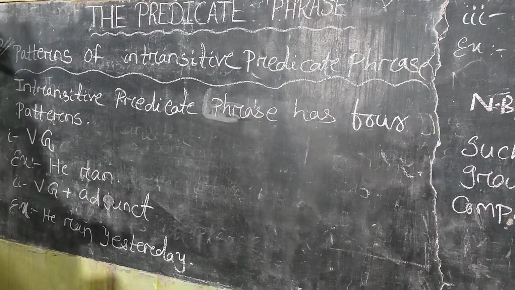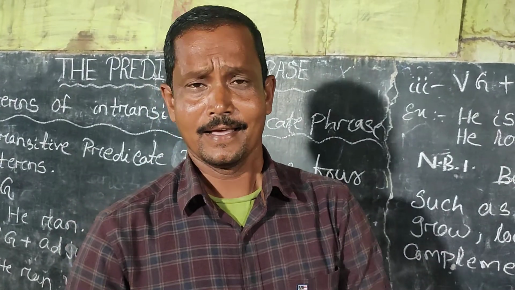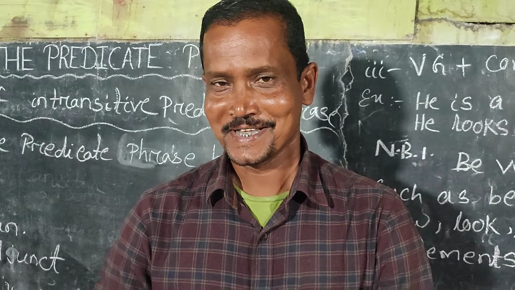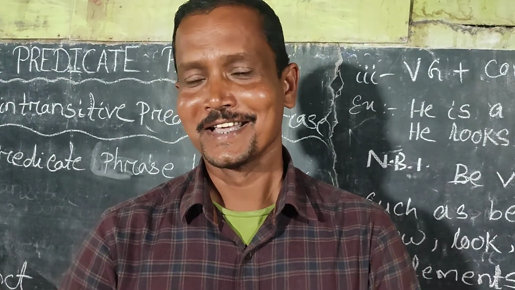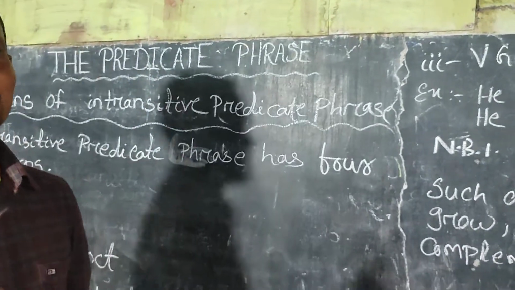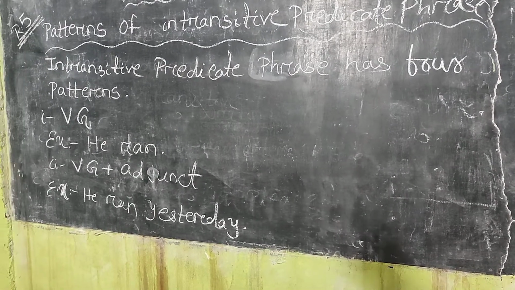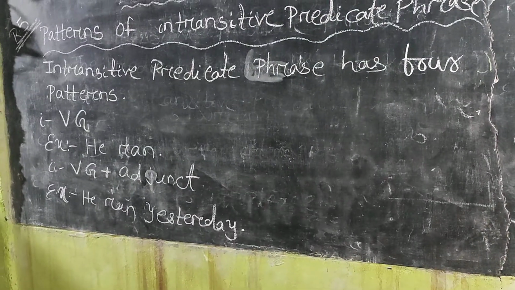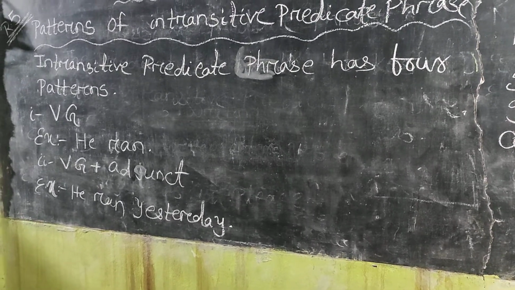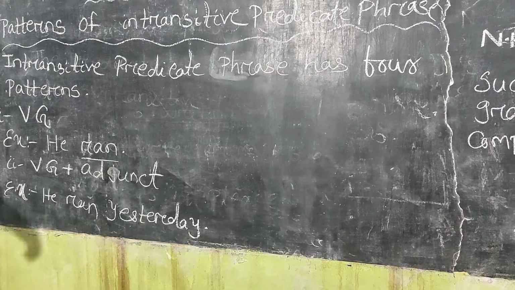Rule number 5. Patterns of intransitive predicate phrase. An intransitive predicate phrase has 4 patterns. And what are the 4 patterns of intransitive predicate phrase? Let's discuss them one by one. The first one is known as VG. VG means verb group. Example: he ran. And here ran is the VG.